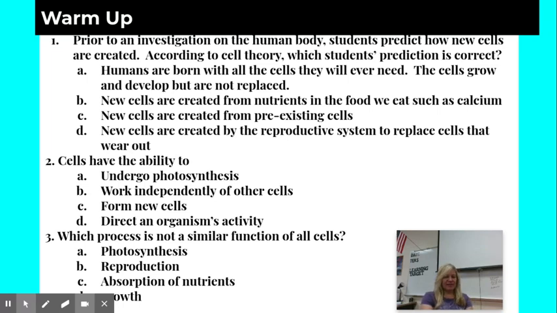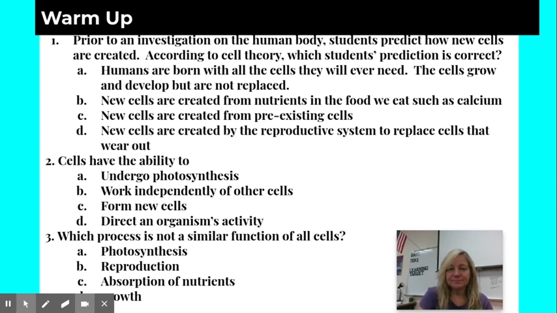All right, so number three, which process is not a similar function of all cells? It is photosynthesis. Not all cells do photosynthesis. Only plant and algae cells. Well, what is photosynthesis? It's where plants take in the sun's energy. They absorb water and carbon dioxide, and they convert it to glucose and oxygen.